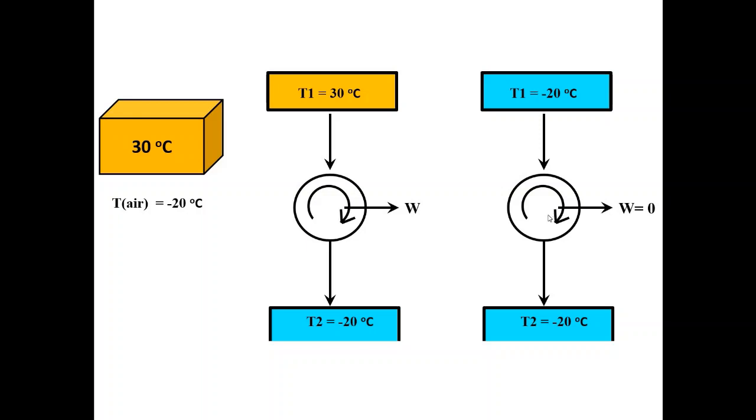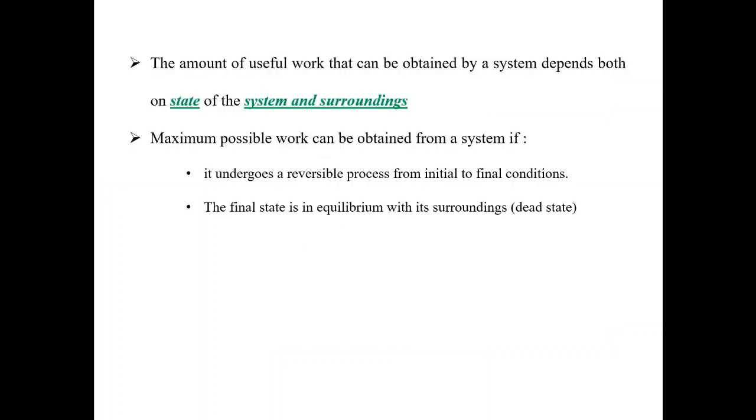So what we see from these examples is that how much work we can extract from our system or from our body does not depend only on the body. It also depends on the surrounding temperature. So let us explore this a bit in detail. What I mentioned just now is that the amount of useful work that can be obtained depends both on the system as well as the surroundings, the state of the system and surroundings.